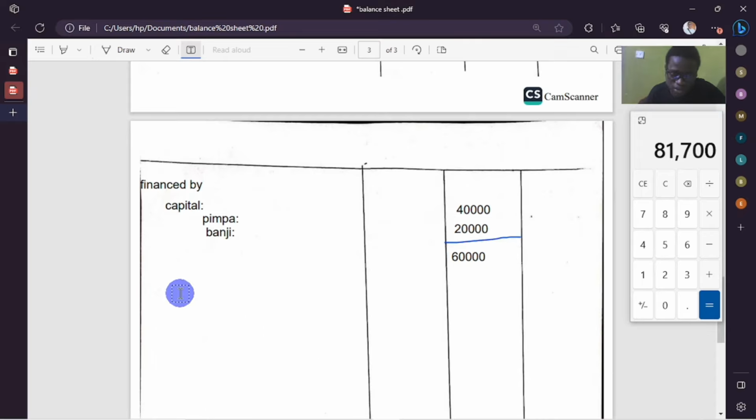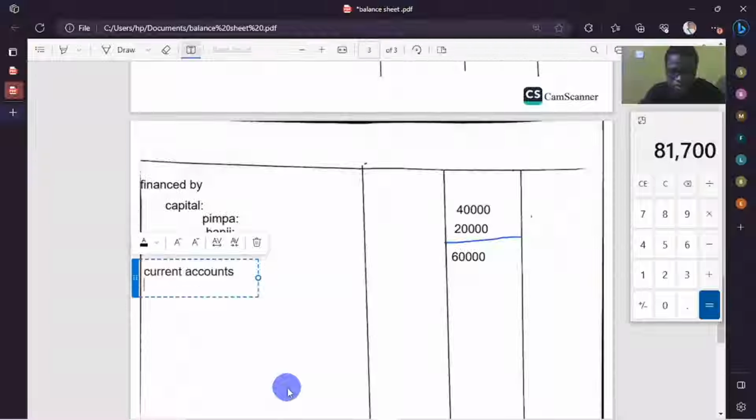Then from there now, we're going to bring in the current accounts, the ones that we calculated. If you calculated the current accounts wrongly, then you are gone. So you need to be careful in accounts. So for the current accounts, we're going to follow again, having Pimpa and also having Banji. So look professional here, Banji. Many of you might be asking, what current accounts do you calculate?